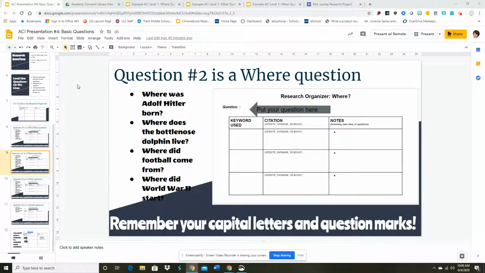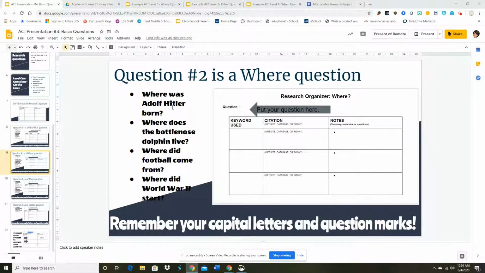Remember, you are in charge of this project. You are guiding your learning. The one thing I want to remind you that I talked about is they must all start with a capital letter. They must all end with a question mark, and your topic needs to be in your question. Every single question. You'll notice here, Adolf Hitler, bottlenose dolphin, football, World War II. You'll also notice on the proper nouns that those are also capitalized.